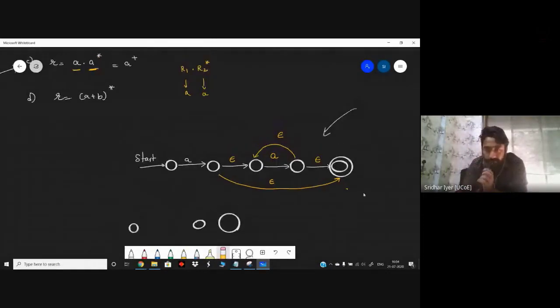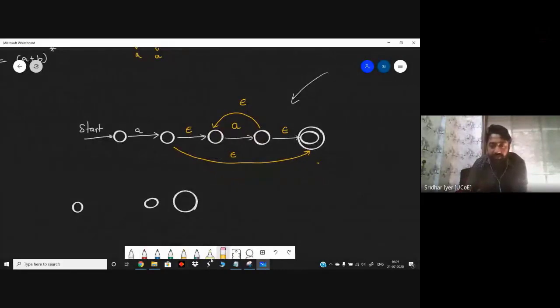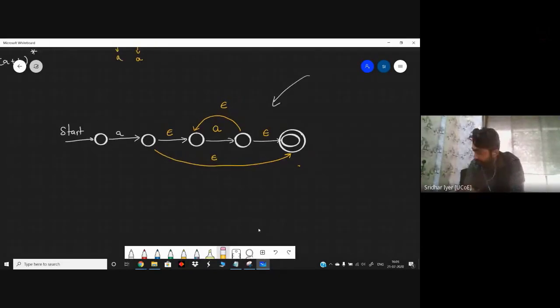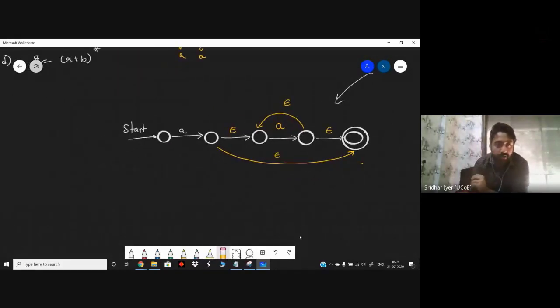Yes, so don't worry if I'm going fast. You will gradually gather speed whenever you practice it. So these were the problems for today. Just have a look once again. If you are having any doubts, kindly let me know. So in the exam, if you are asked to draw for A plus, then also you need to go with this diagram only, because as we all know, A dot A star is equal to A plus.